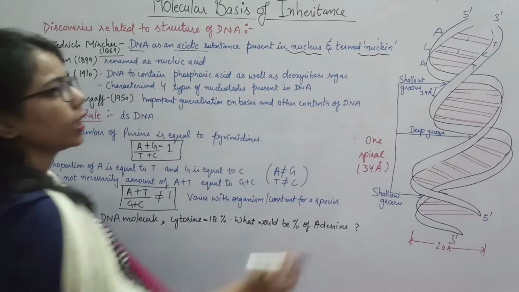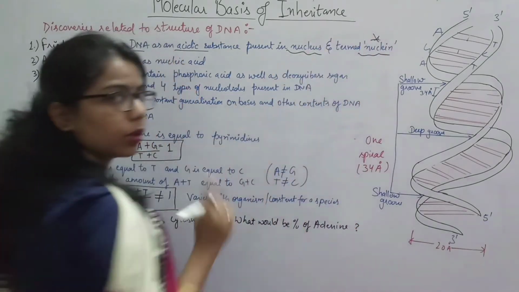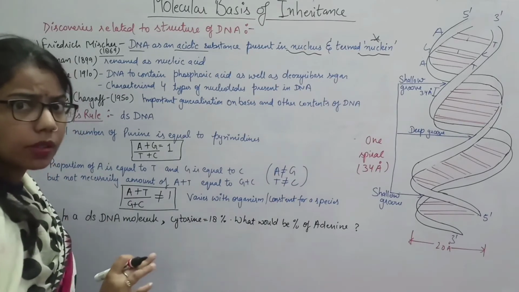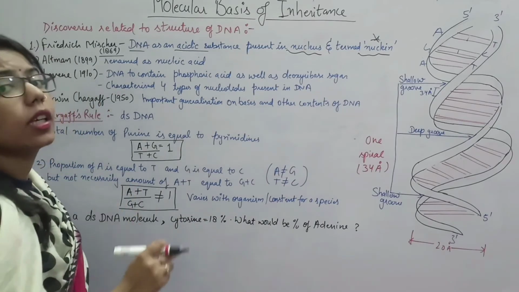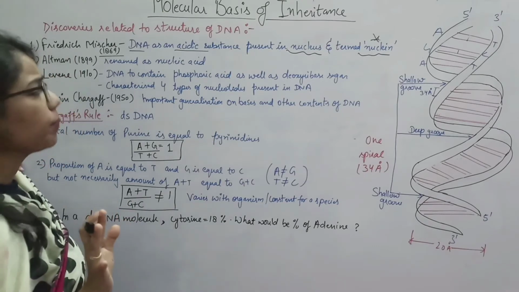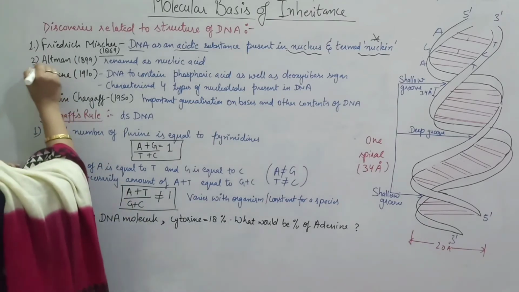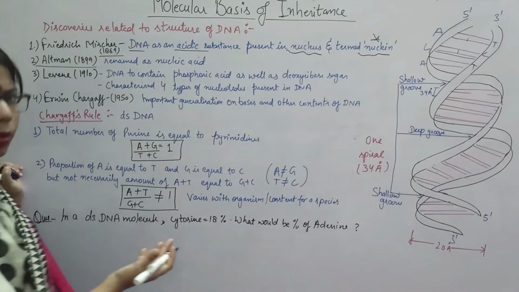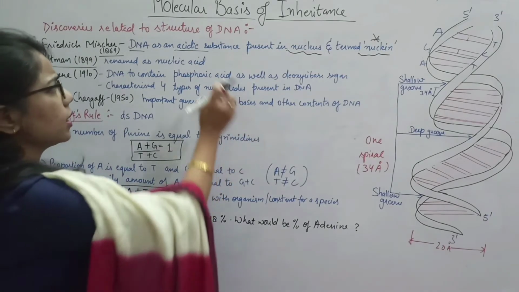Okay, वो उसको क्या कहते थे? They said the nuclein, which is present inside the nucleus, and this is an acidic substance, and this substance is responsible for the transmission of character. Okay, now later on Altman, in 1899 he came, and what new he did: